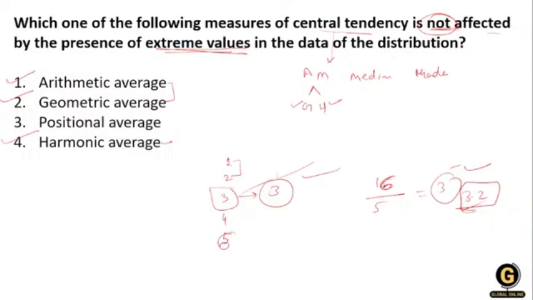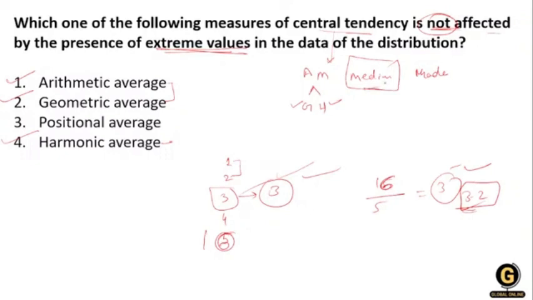If I change the extreme value to 6 or even 7, when calculating the central tendency using the median, there will be no effect on the value of the median.